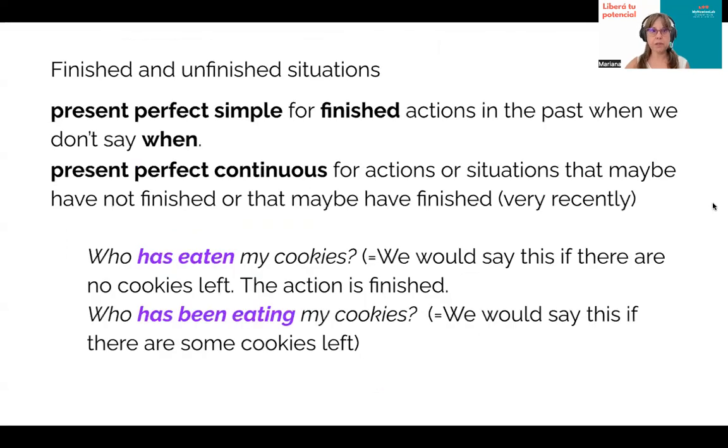Just that. Now look at finished or unfinished situations. The present perfect simple is always for the finished, for the actions in the past, when we don't say when, but that are finished. Like, who has eaten my cookies? We would say this if there are no more cookies. So you go to the cookie jar, and you see that the cookie jar is empty, no more cookies, and say, who has eaten all my cookies? And the action of eating is finished.